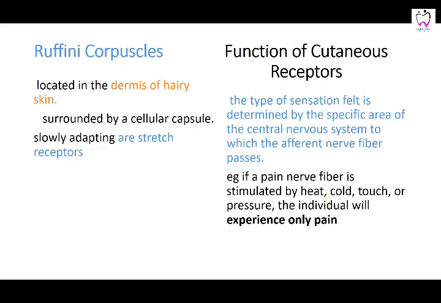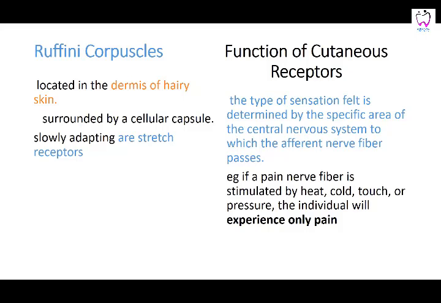What is the function exactly of these cutaneous receptors? The type of sensation felt is determined by the specific area of the central nervous system to which the impulses go. Whether it is because of temperature or because of a pinprick, if the impulses are going to the center of pain in the central nervous system, the sensation that is going to be felt is that of pain.